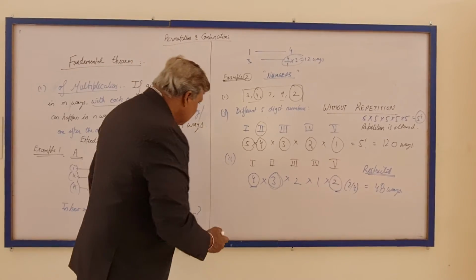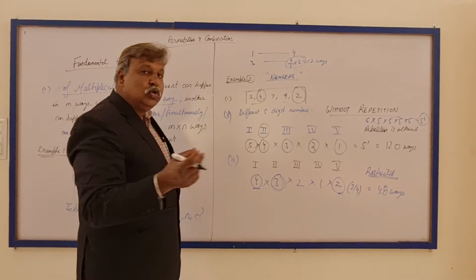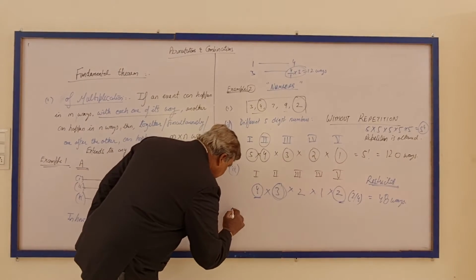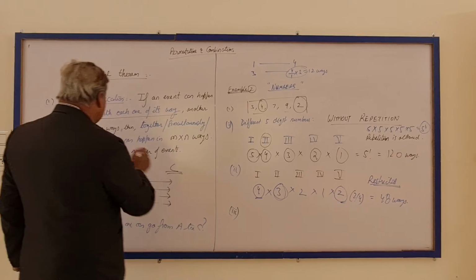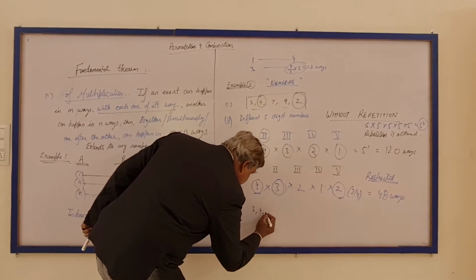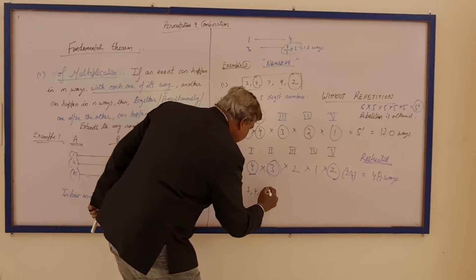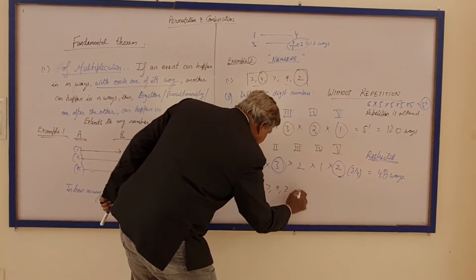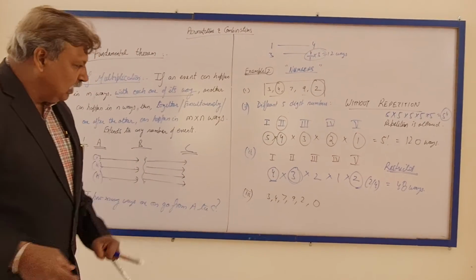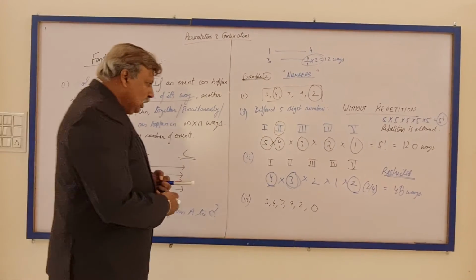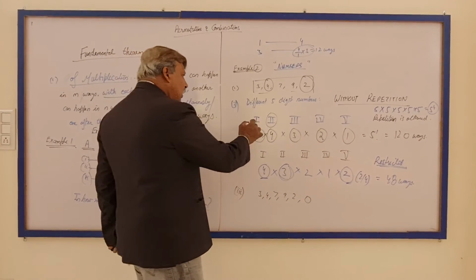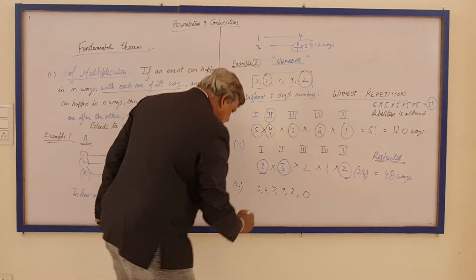Am I right? Now we include zero. Now it becomes very important, where that important phrase I meant. Suppose along with these 5 digits which I mentioned, 3, 4, 7, 9, 2, I include 0 as well. Now once again the question is, different 5-digit numbers have to be made.